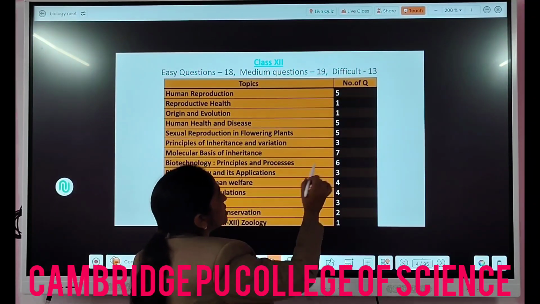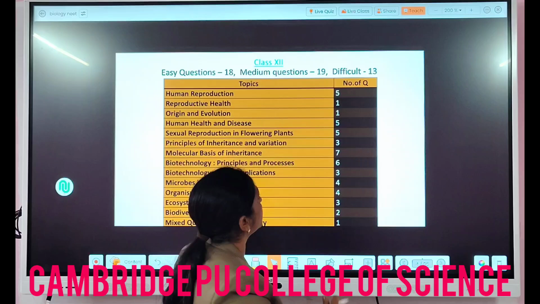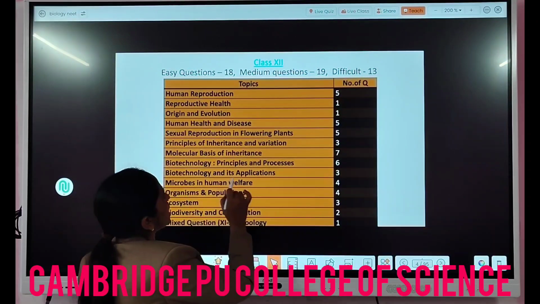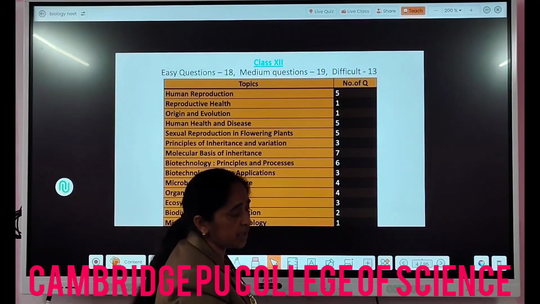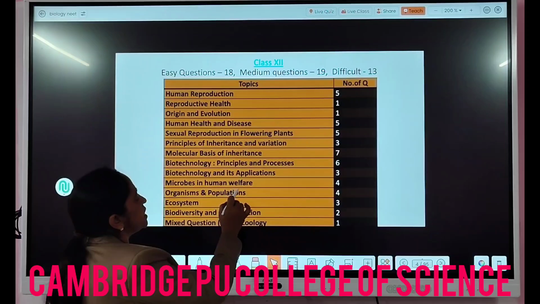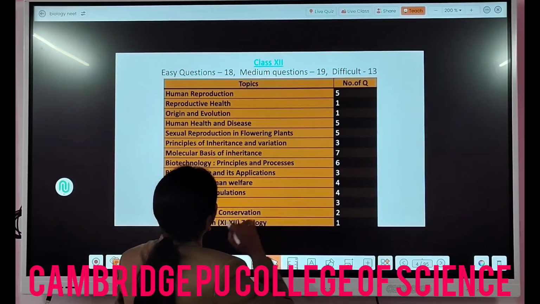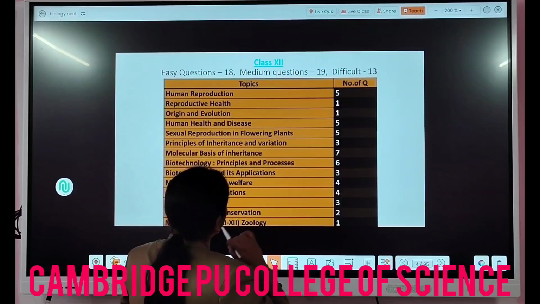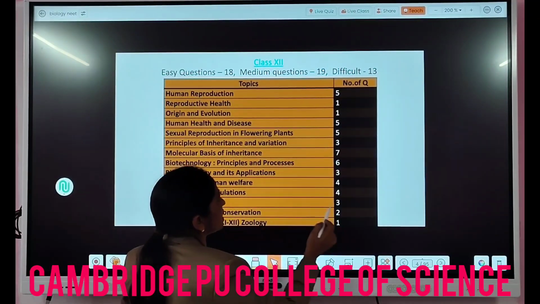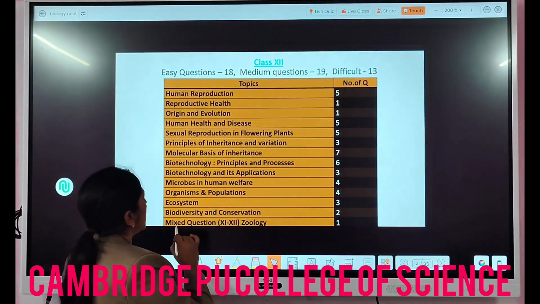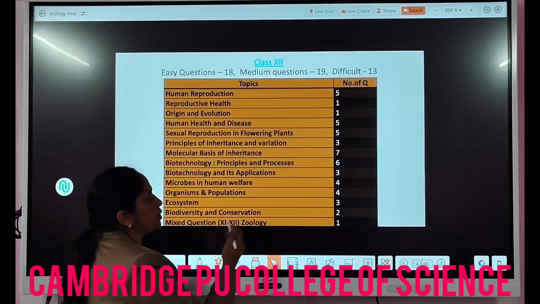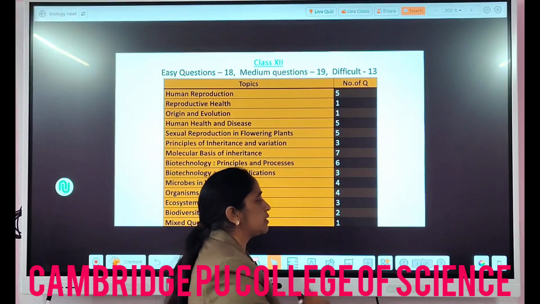Biotechnology, principle and process, again more questions came from here, 6 questions. Biotechnology and its application, 3 questions. Microbes in human welfare, 4. Organism and population, 4. Ecosystem, 3 questions. Biodiversity and conservation, 2 questions. And a mixed question from 11th and 12th zoology, there was 1 question.